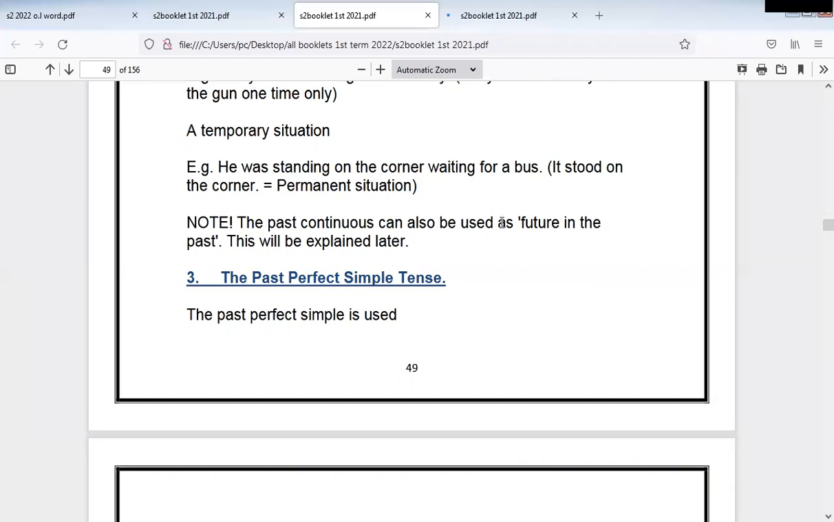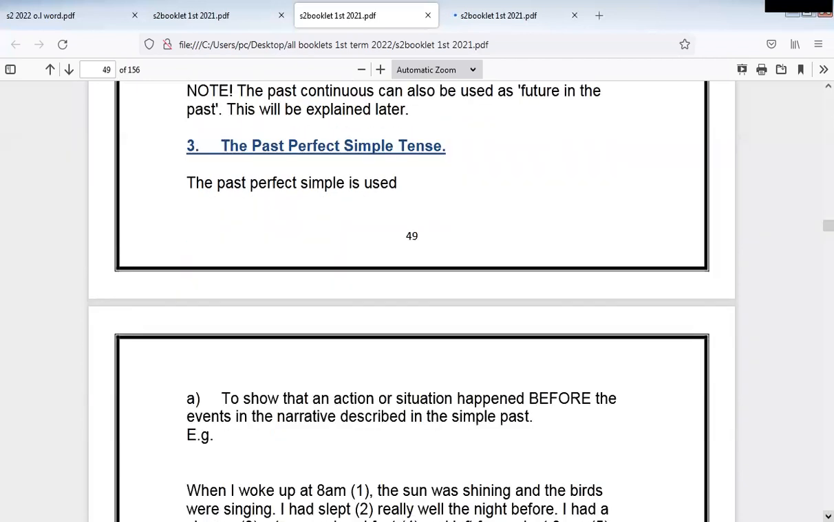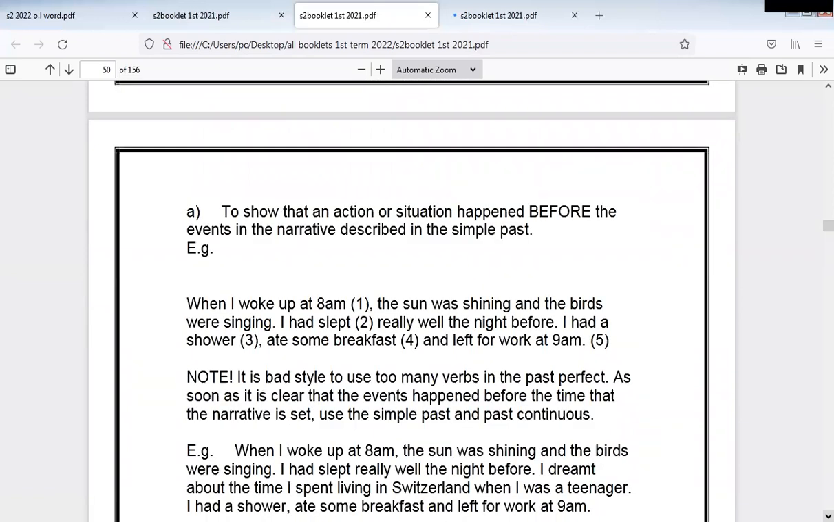So then we have a tense we call future in the past. Later we will mention it. It's important. The past perfect simple tense. So we talk about past simple, past perfect for narration. The past perfect simple is used to show that an action or situation happened before the events in the narrative